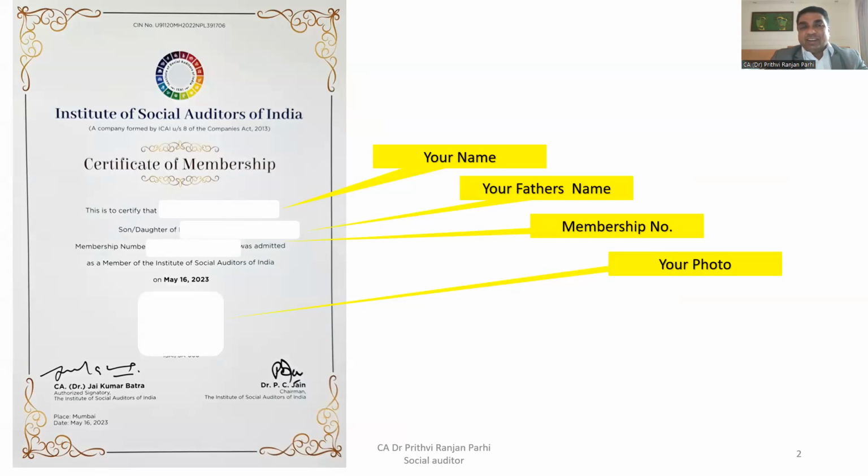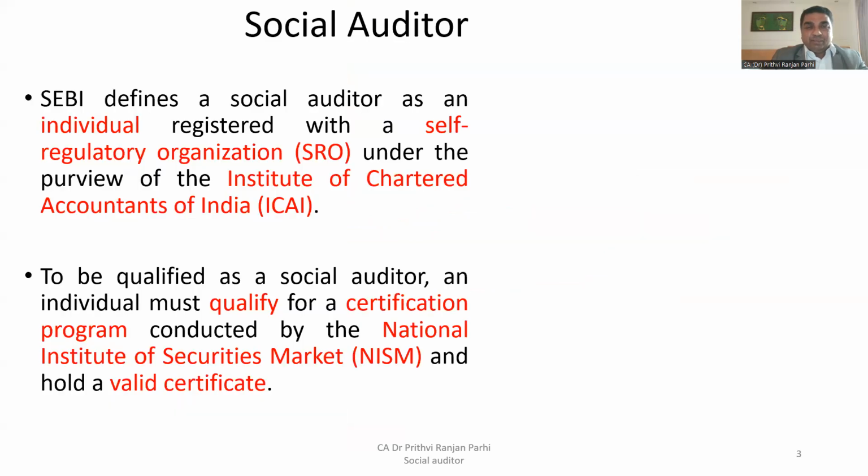At the outset, let me make it very clear. The process is very easy. If you have the determination to become a social auditor, very easily, comfortably, you can become one. Let us understand who is a social auditor. Then we'll see how to become a social auditor.